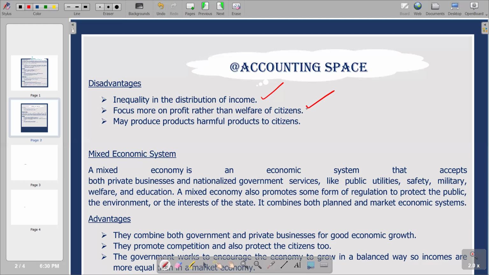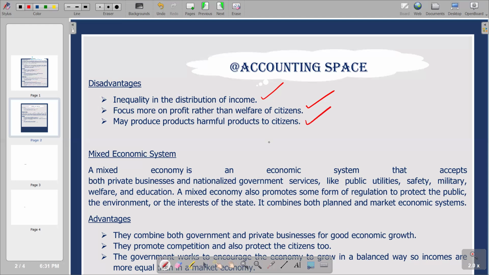So basically, we are going to see that since there is no government intervention to control activities that are transparent in the economy, these businesses are operating on the basis of making profit. So obviously, they will try to maximize profit without taking into account the state of the product that they are producing. They might be producing harmful products to citizens of the country, which might be a disadvantage from the point of view of the public in terms of their health statuses. So basically, that's what we have in terms of the last point.